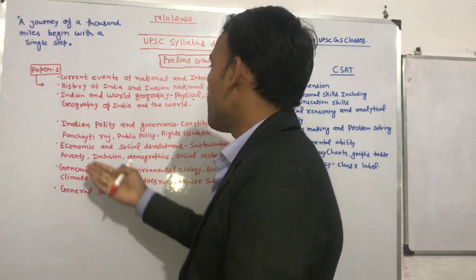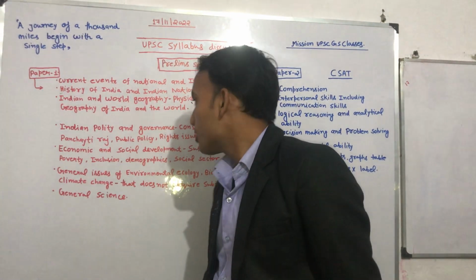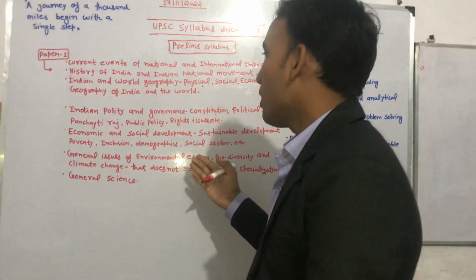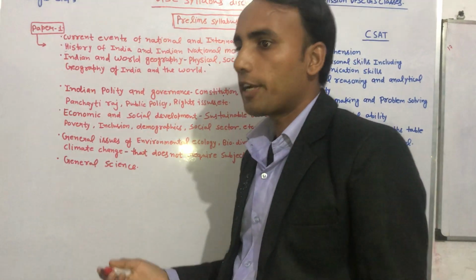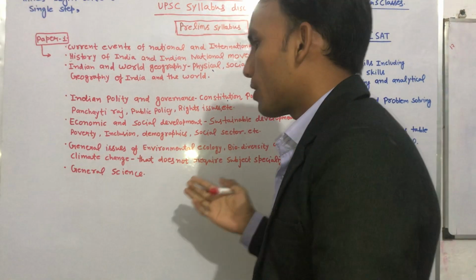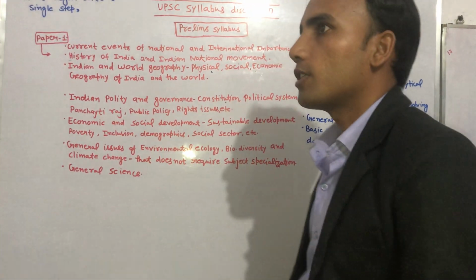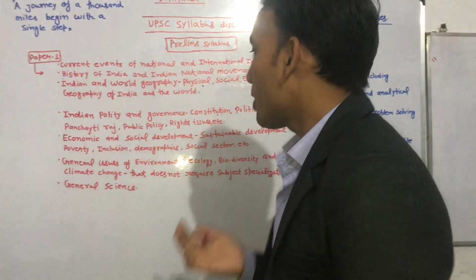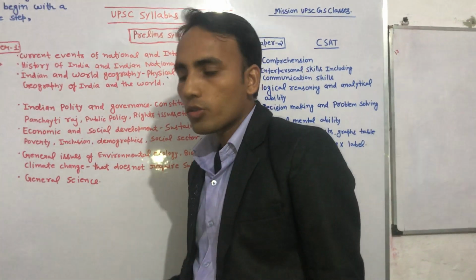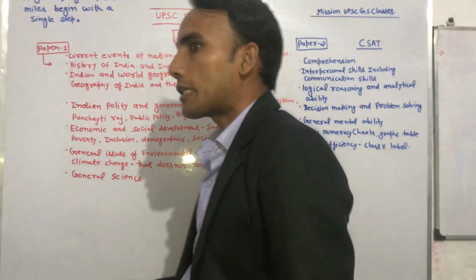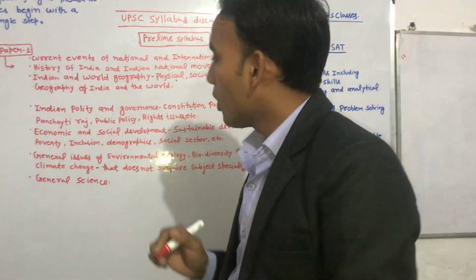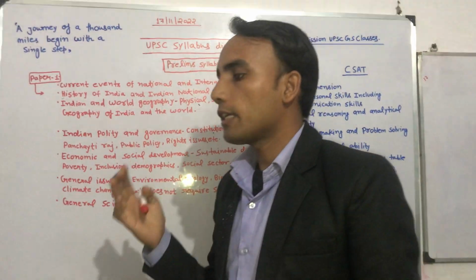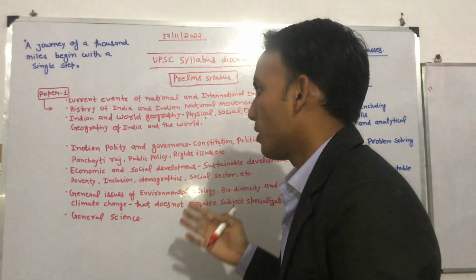Then after, if you see economic and social development, this part will cover the economic part of the country, like the economy of India and what the major terms related to the economy are. This year UPSC asked a question regarding that: if inflation is increasing, what will RBI do? So under that you have to understand that if inflation is increasing, how should RBI take action to curb the inflation.